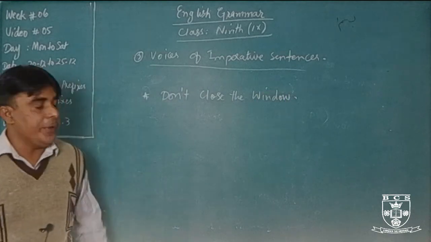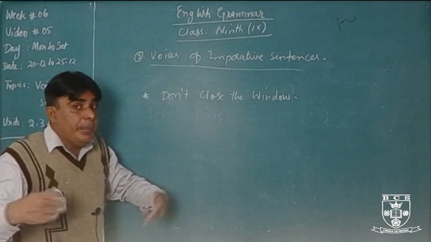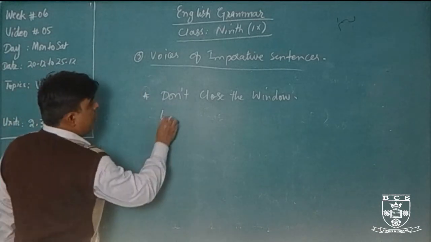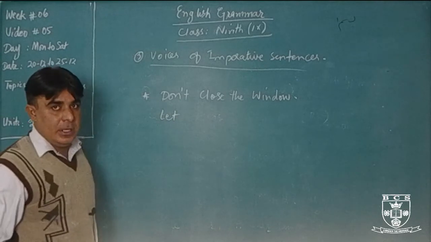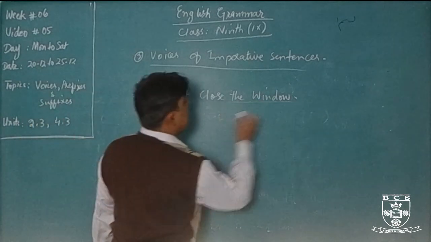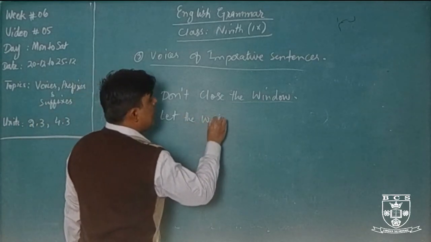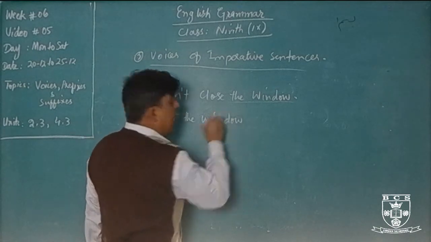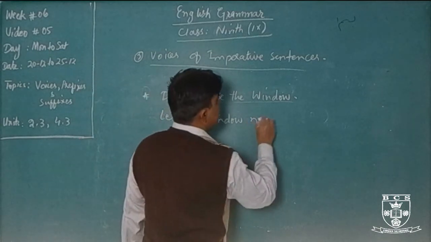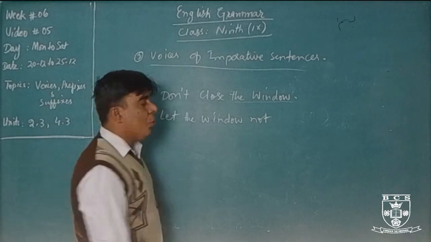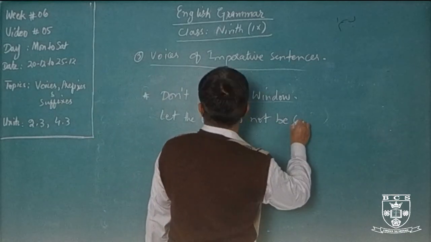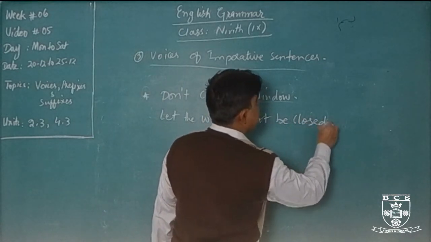Don't close the window. Here don't is used. How do we make the passive voice? First of all we use let, after that the window. Let the window not, here we will use not. Let the window not be closed. Main verb will be in third form.